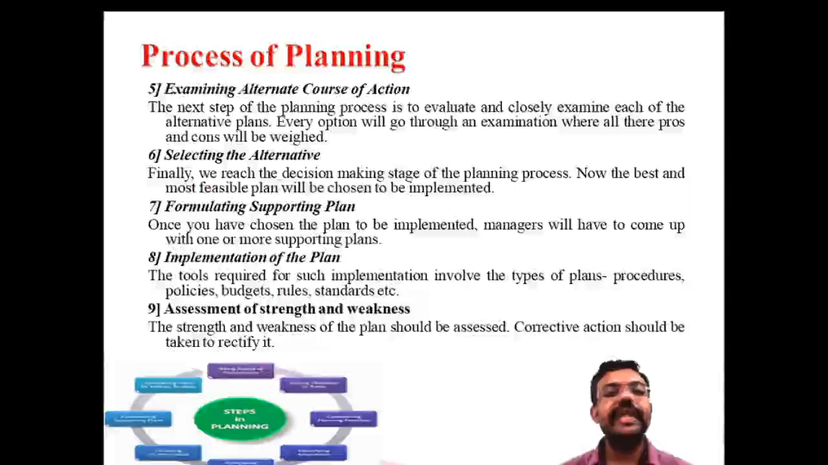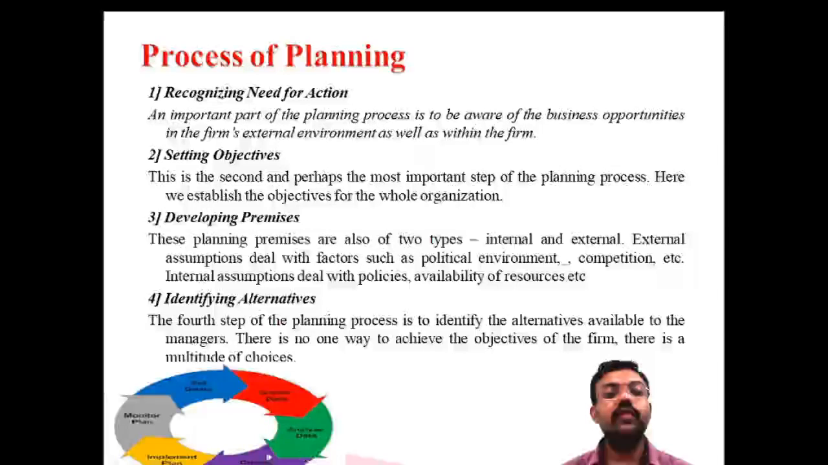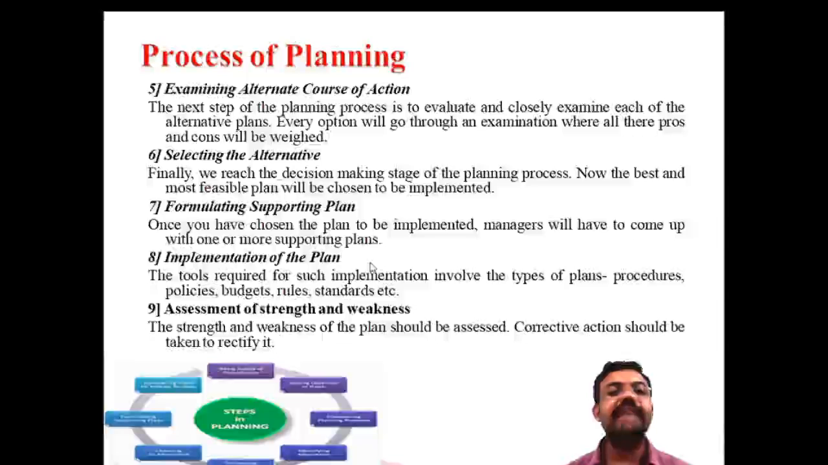The fifth one is examining the alternative courses of action. After identifying the alternatives, the next one is examining the alternatives, that means pros and cons. Examining means you must identify the pros and cons of each alternative. Every alternative has its own strengths and weaknesses. You must consider the advantages and the disadvantages of the alternatives. So the fifth step is examining the alternative courses of action.